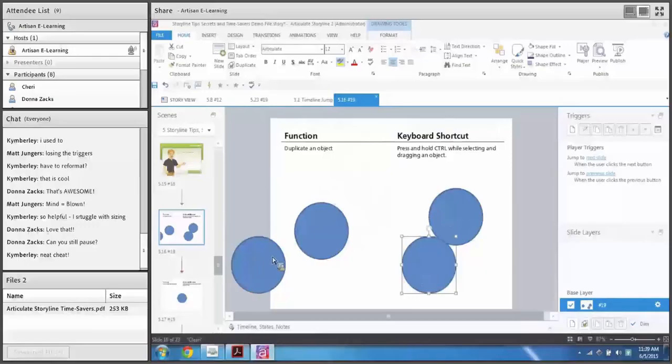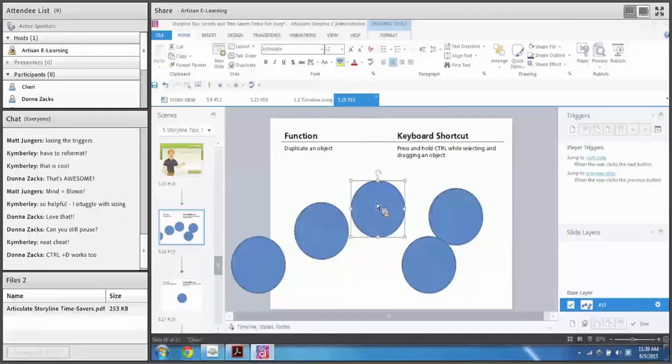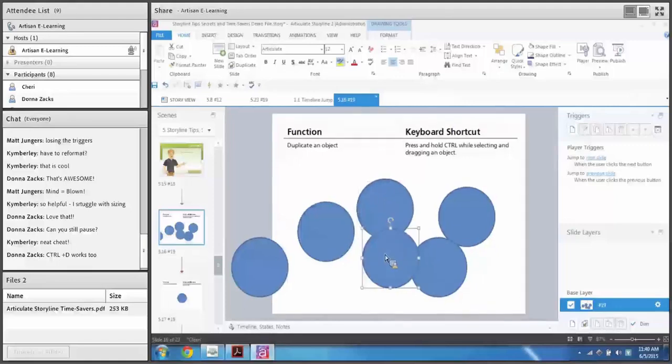You see I had two of them selected, so we'll just do this one. Control, click and drag, it duplicates it. Very, very simple feature. That's not only Storyline 2, that's also in PowerPoint. And Donna just mentioned Control D works as well. Absolutely. I completely agree. So if you do Control D, it just duplicates it. So it saves you some time versus copying and pasting.